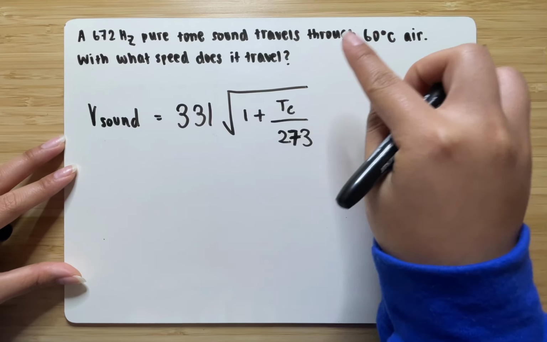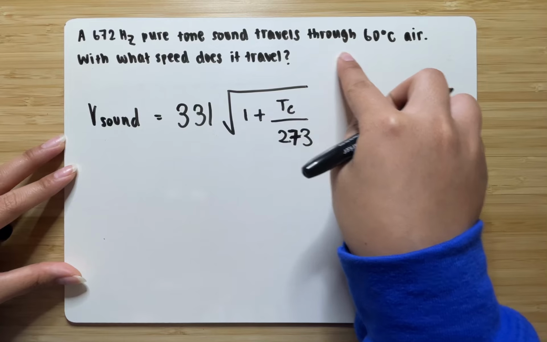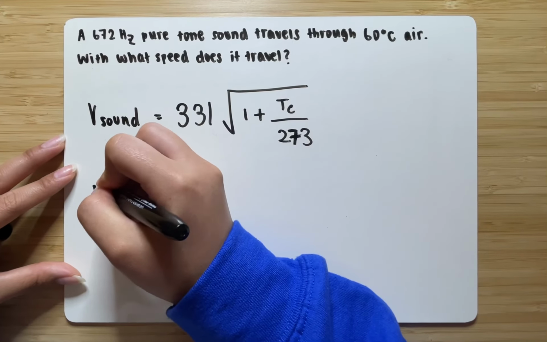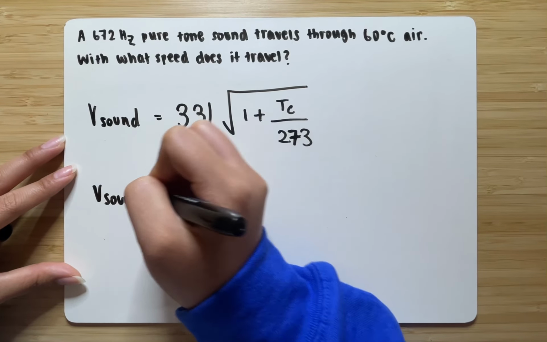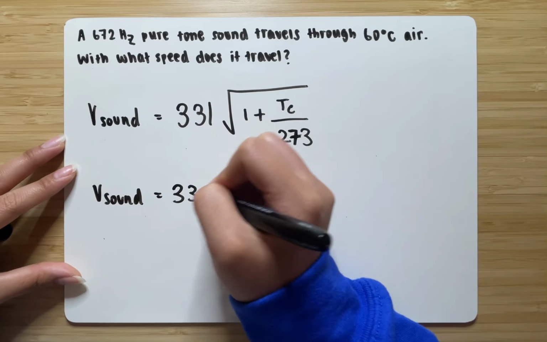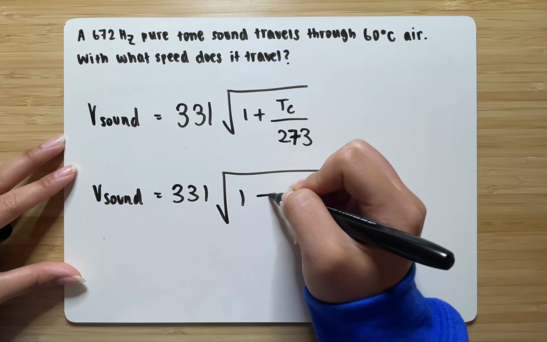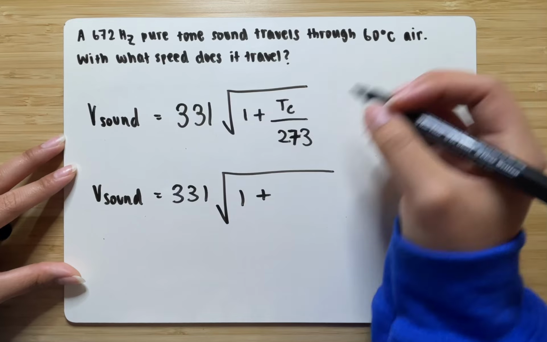Okay, now we're going to plug in whatever we know into this equation. So we know that the temperature is going to be 60 degrees Celsius.